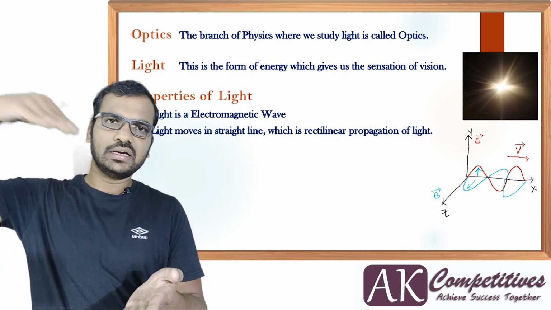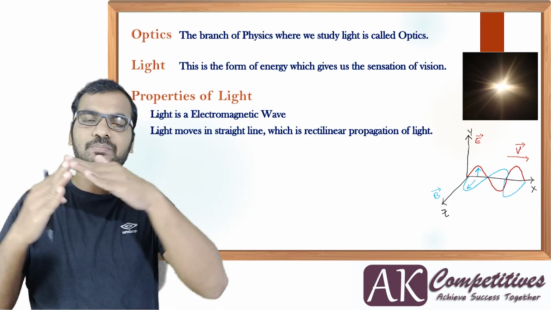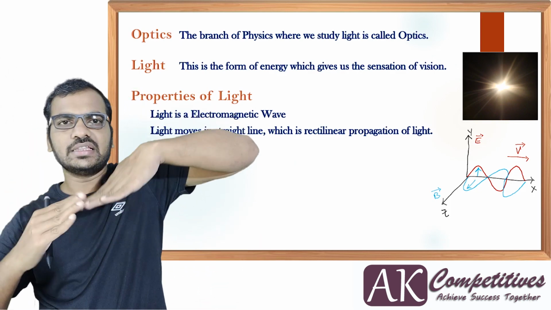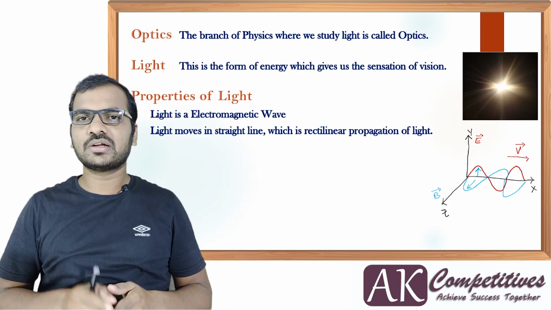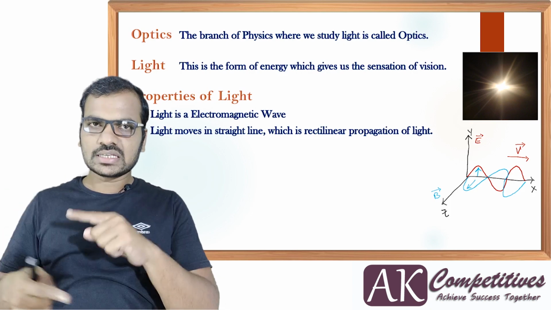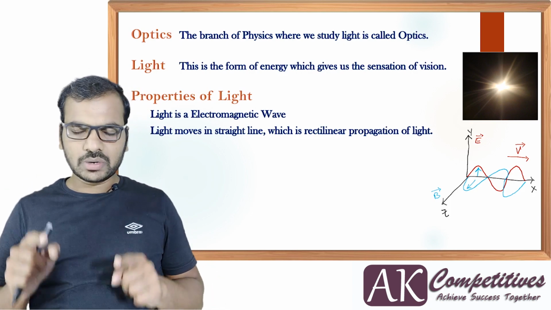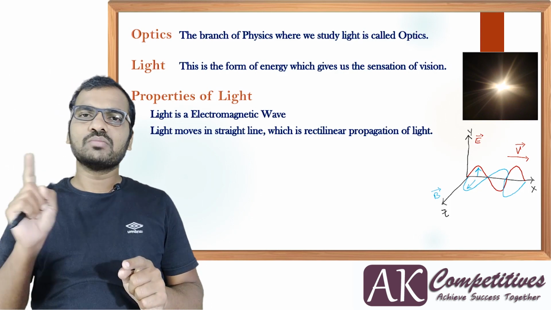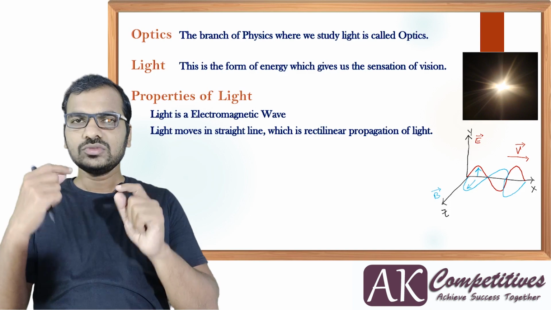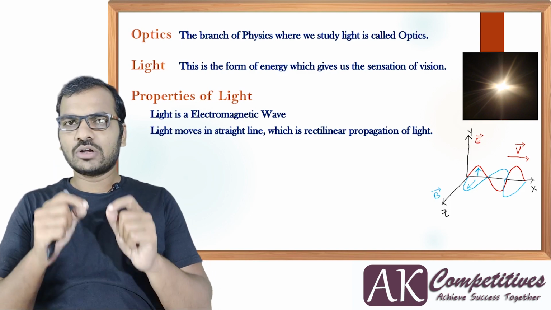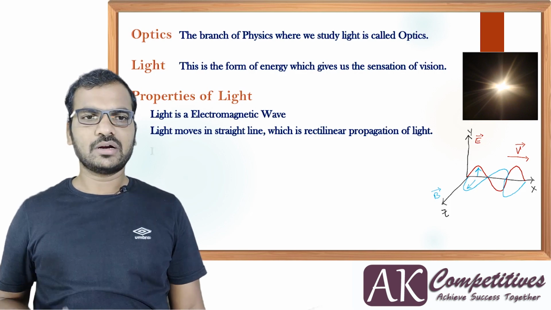If it is incident like this, then it may go in the other direction, it will not go straight, it will bend. This is the phenomenon called refraction, which we are going to discuss after reflection in these lectures. But here we consider one medium, where light moves in a straight line. The path followed by the light is called a ray. That also will come to that particular point.